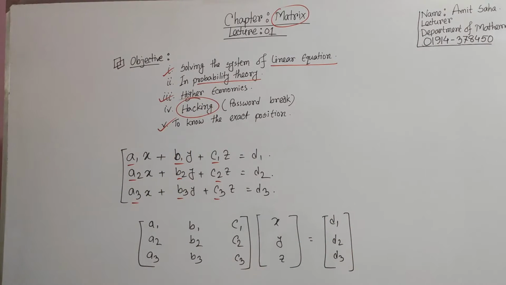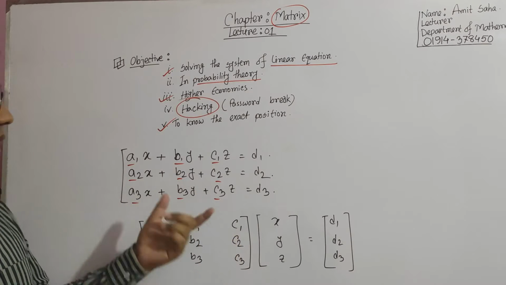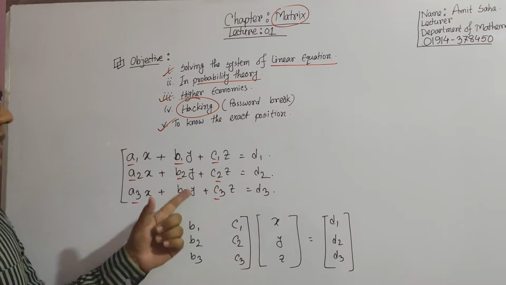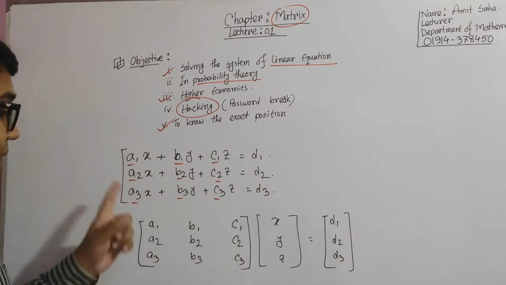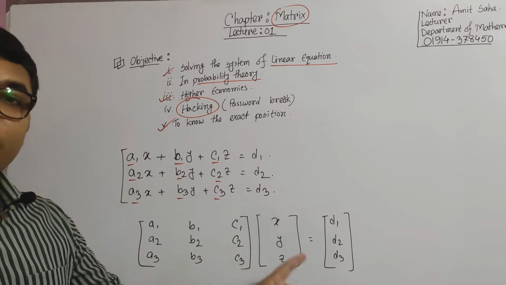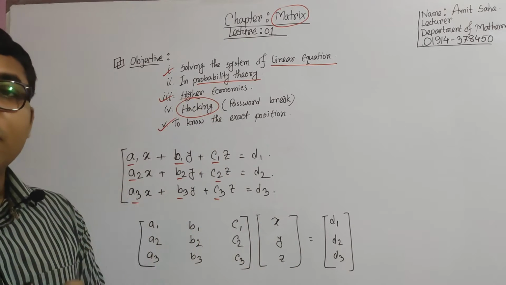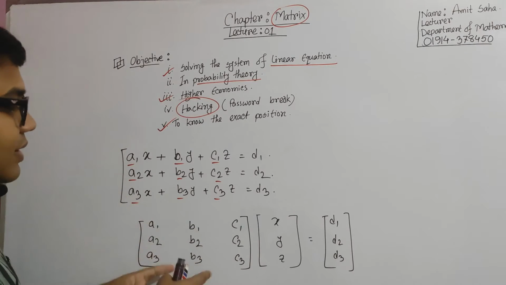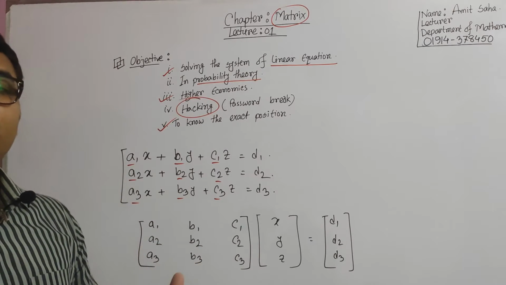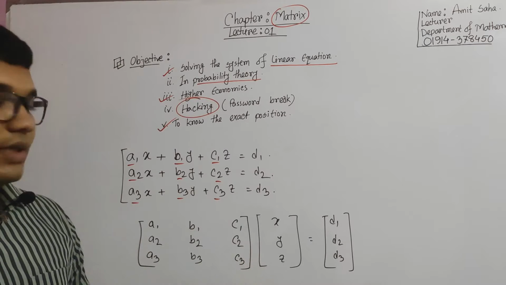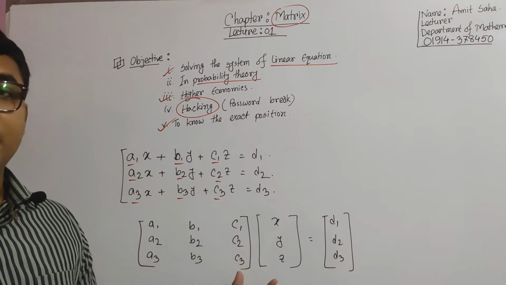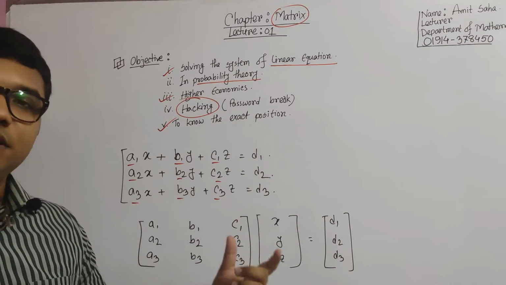Look at this part: this is the system of linear equations, and it can be written in this way with the help of the matrix. Maybe a question is raised in your mind, how does this actually come about? Don't worry about it, this will be discussed in the matrix multiplication part.